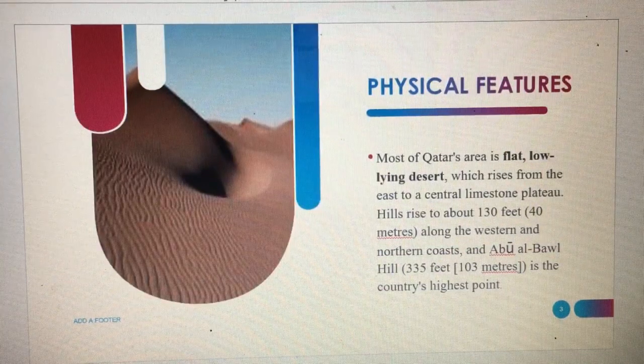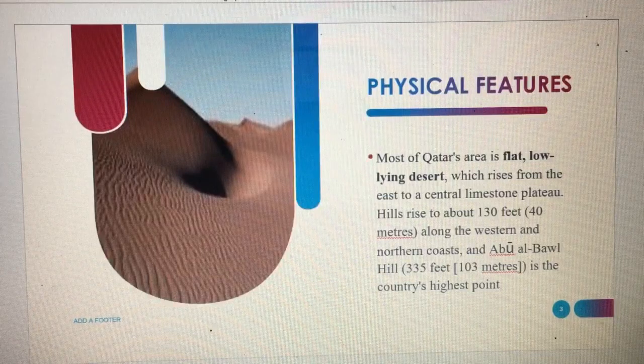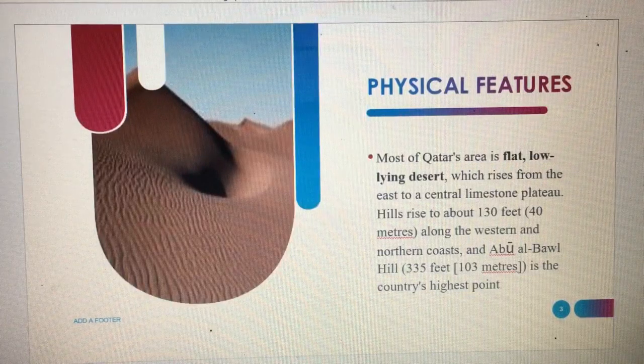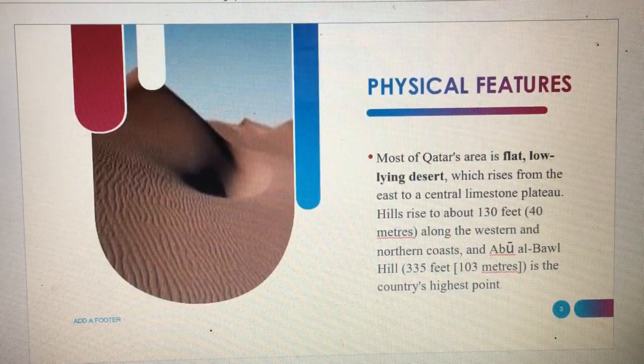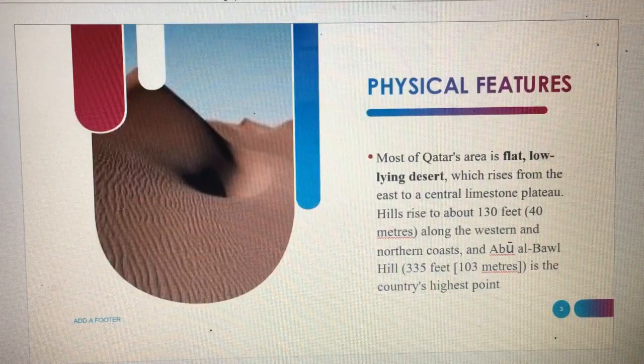We have its physical features. Most of Qatar's area is a flat, low-lying desert which rises from the east to the central limestone plateau. Hills rise to about 130 feet or 40 meters along the western and northern coast. And Abu al-Bawl Hill, 335 feet or 103 meters, is the country's highest point.